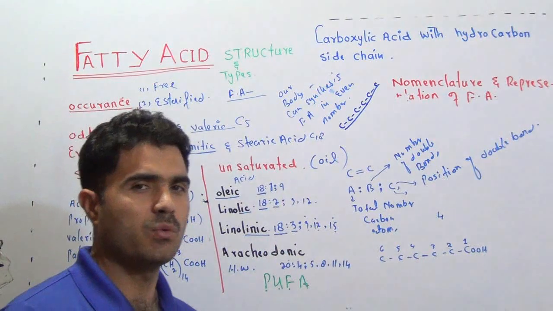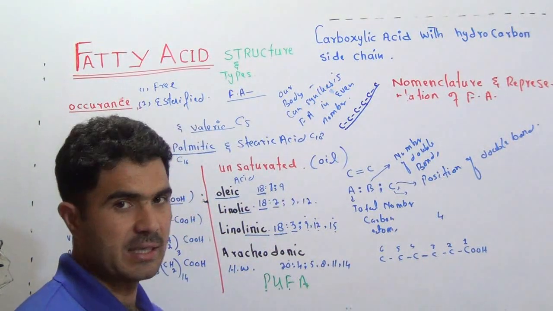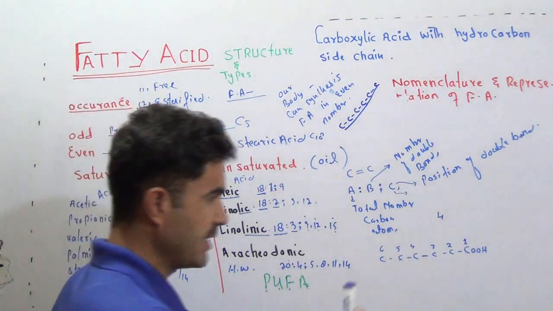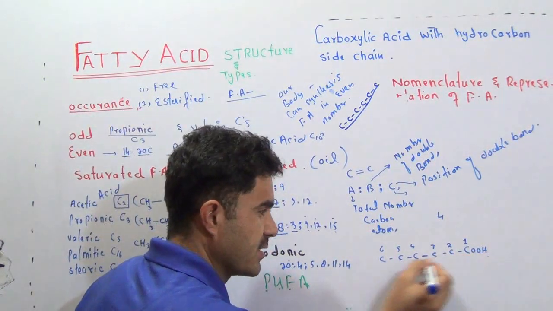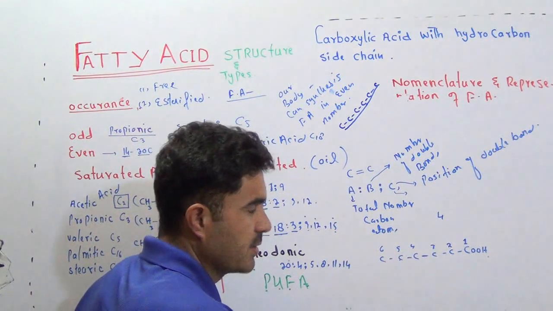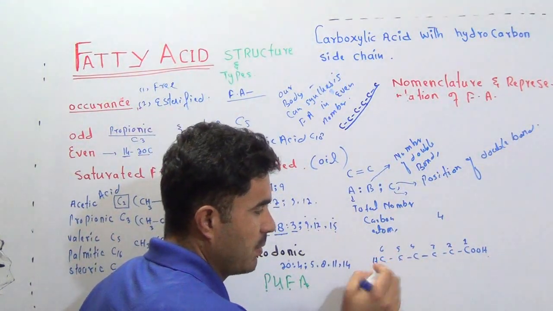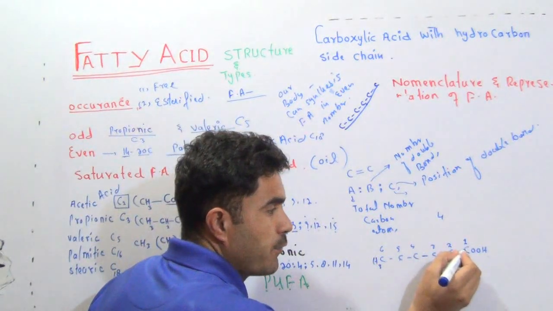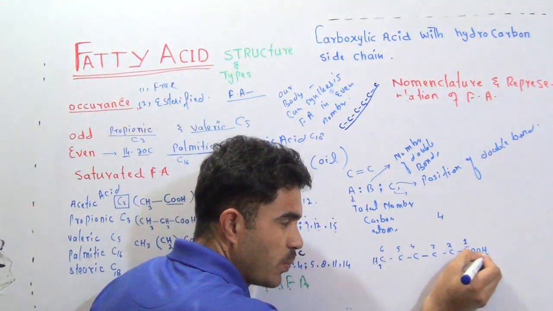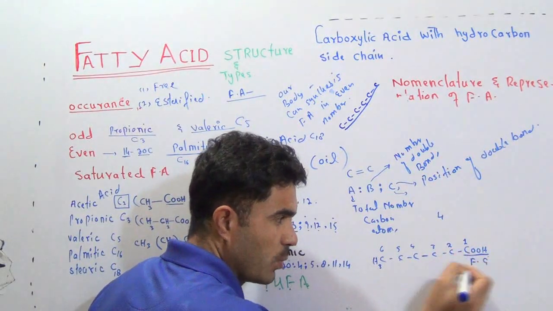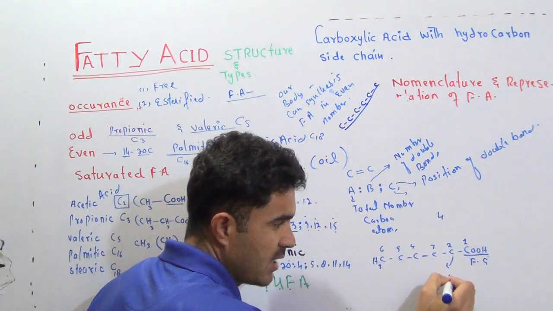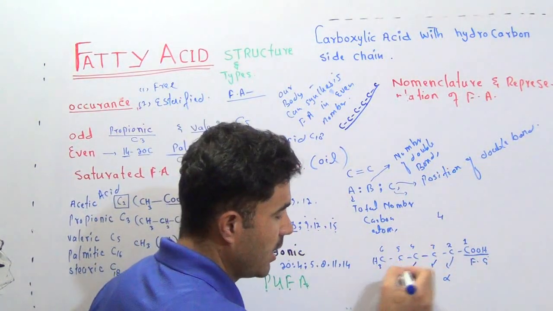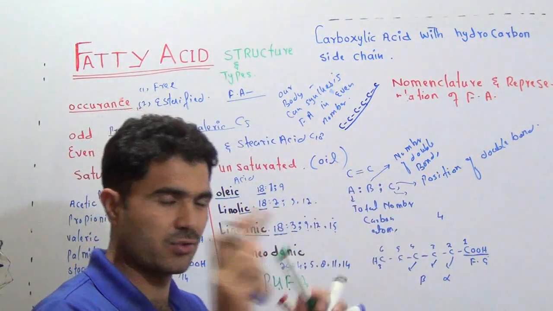And then we have one word, omega, alpha, beta, gamma. What is this? If I write the structure of a fatty acid, let's suppose this is a fatty acid and it contains 6 carbon atoms. This is the terminal carbon. It is always CH3. The first carbon after the functional group is named alpha. The second carbon is named beta, and gamma, and so on.